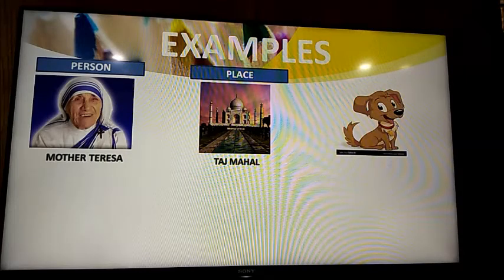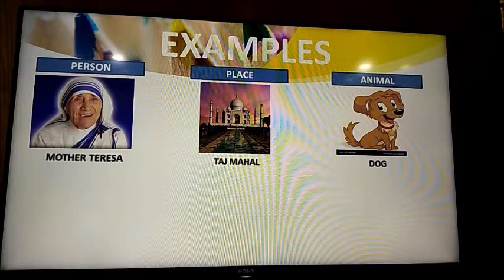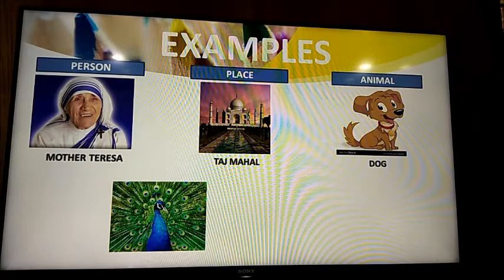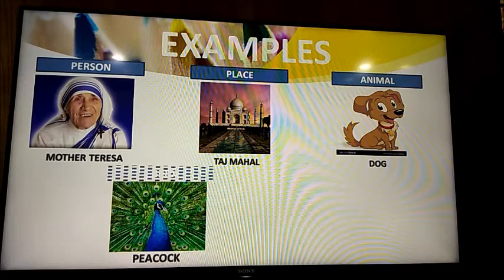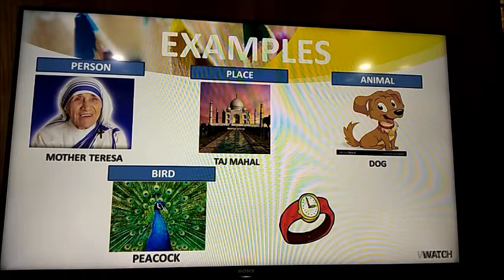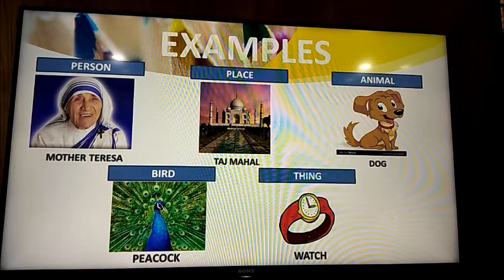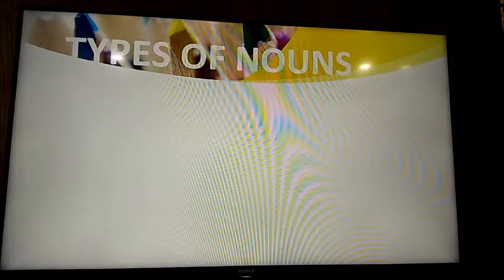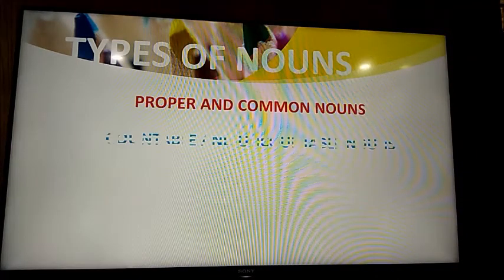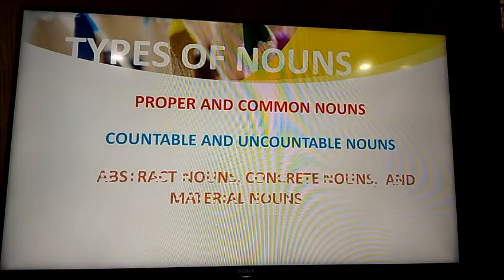Next we have a picture of a very cute looking dog, and it comes into the category of animal. So all the animals are also an example for nouns. Then we have a very beautiful picture of a bird, that is a peacock. So all the birds also are nouns. At the end we have a picture of a watch, which is an example for thing. So all the things, like a calculator, an almirah, a computer, these all are examples for thing.